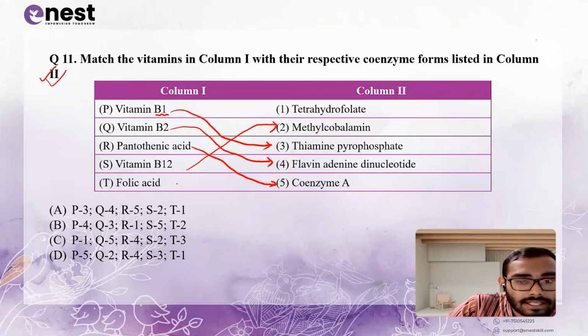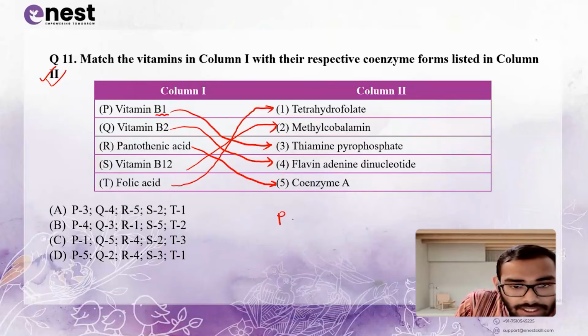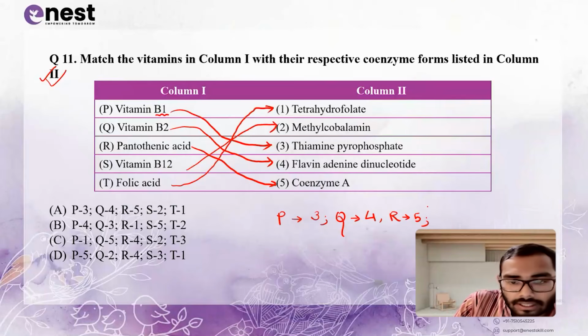So it is with methylcobalamin, and folic acid is related to tetrahydrofolate. So P is related to 3, Q is related to 4, R is related to 5, S is related to 2, T is related to 1. 3, 4, 5, 2, 1.